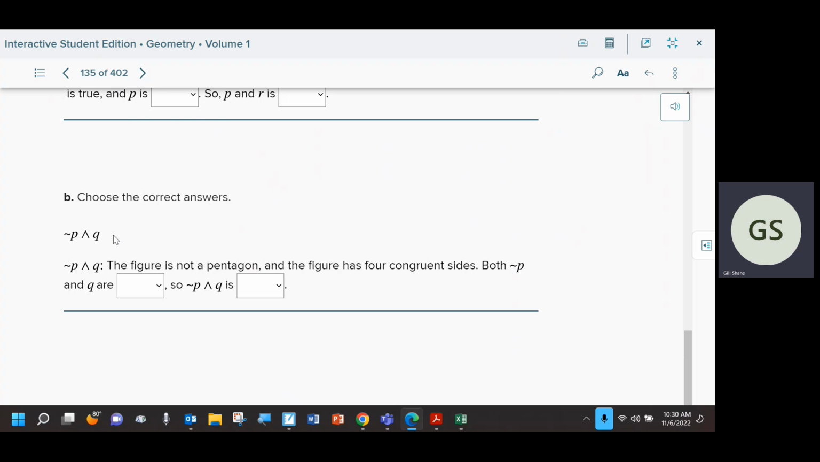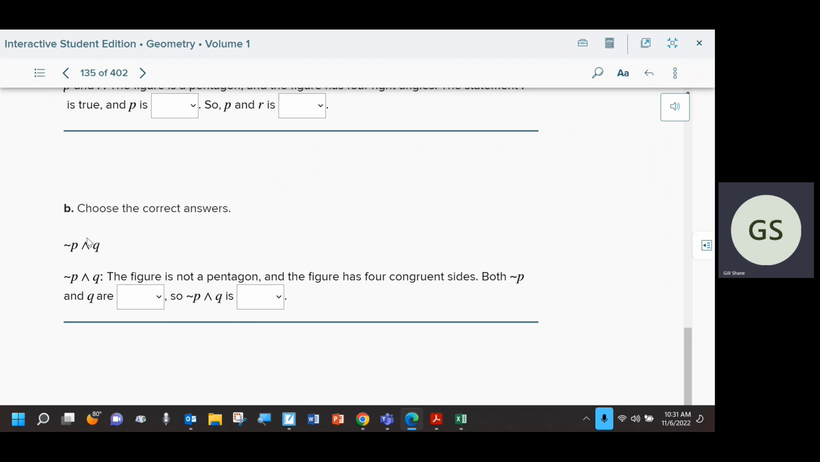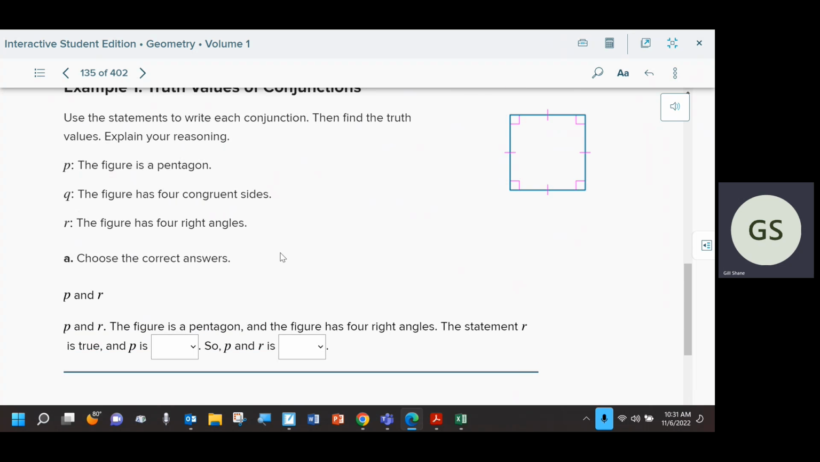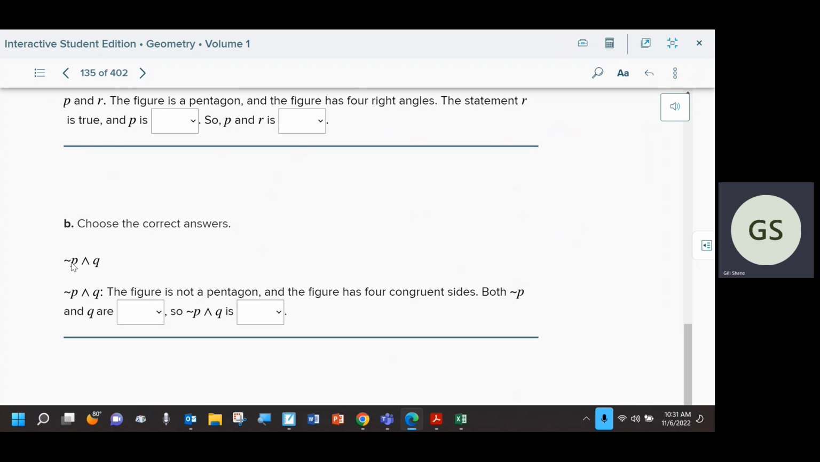Here we say, and this was another thing people didn't understand. They were trying to make this an if-then statement. It's not an if-then statement. If you were going to write this statement out, and I think that was something that we even had to do, you wouldn't make it an if-then statement. You would just convert all of these symbols into words. So a not P statement, and the statement is the figure is a pentagon for P. So I would just write the figure is not a pentagon. I would change it because it's a not P statement.